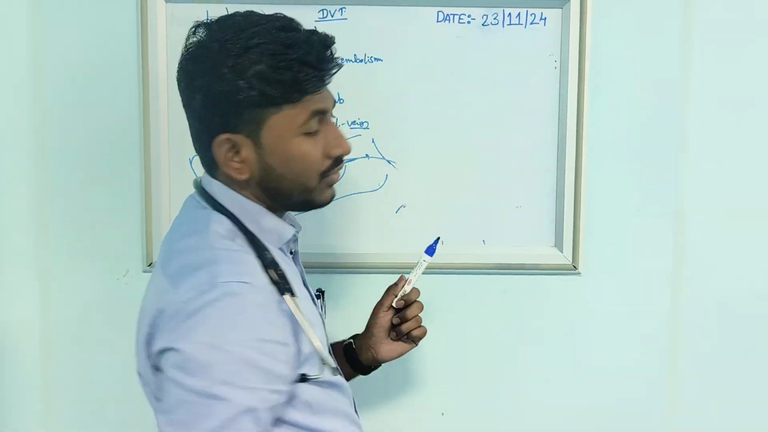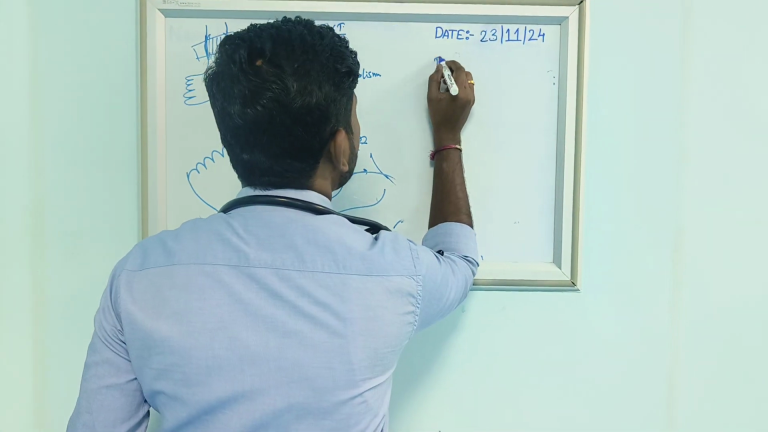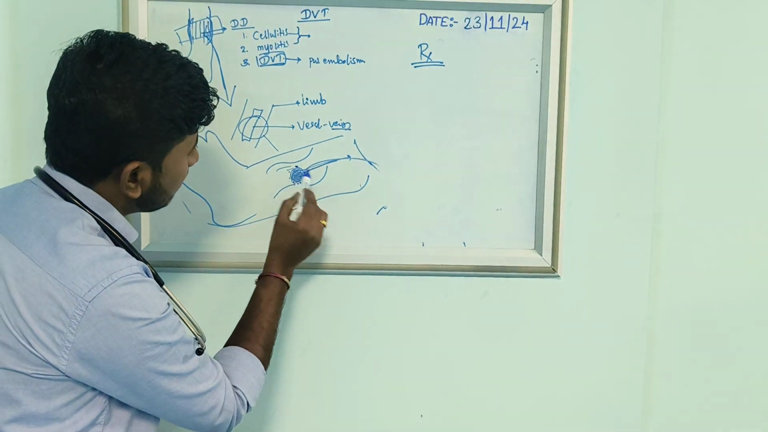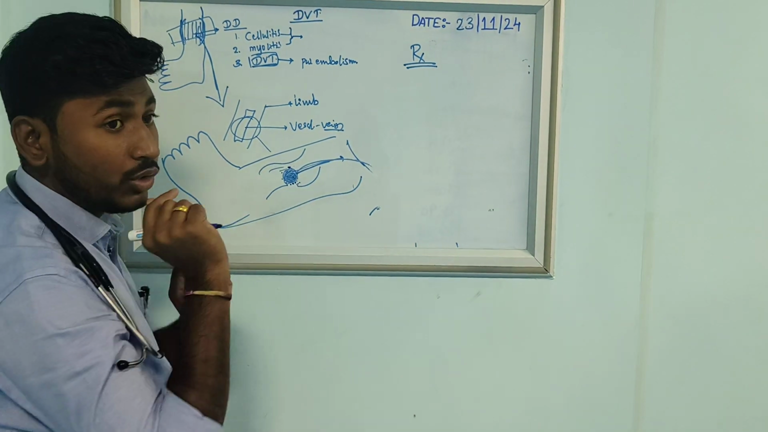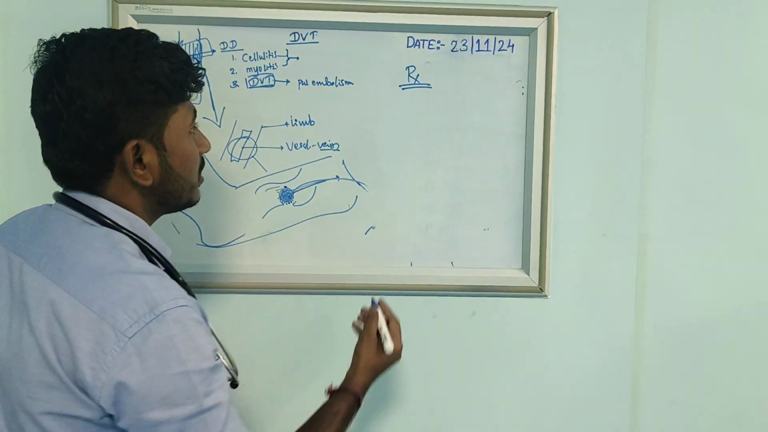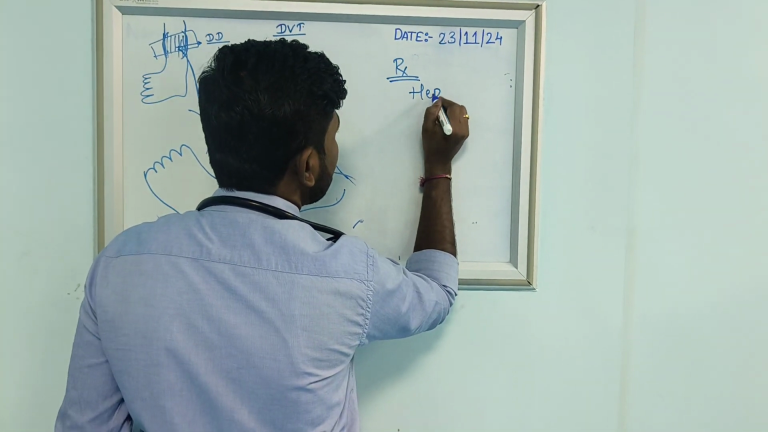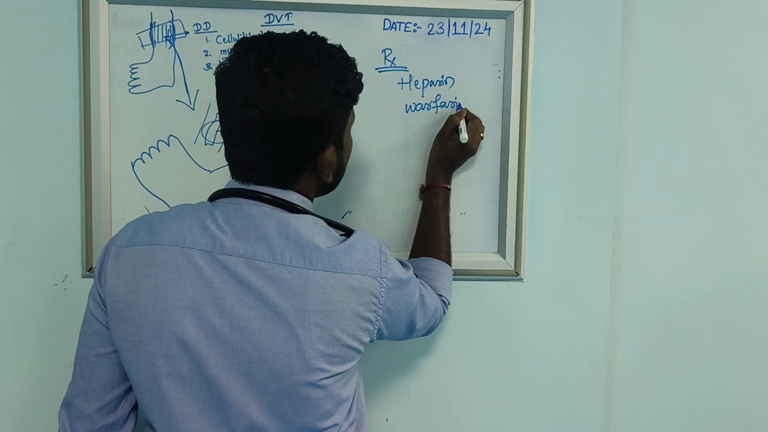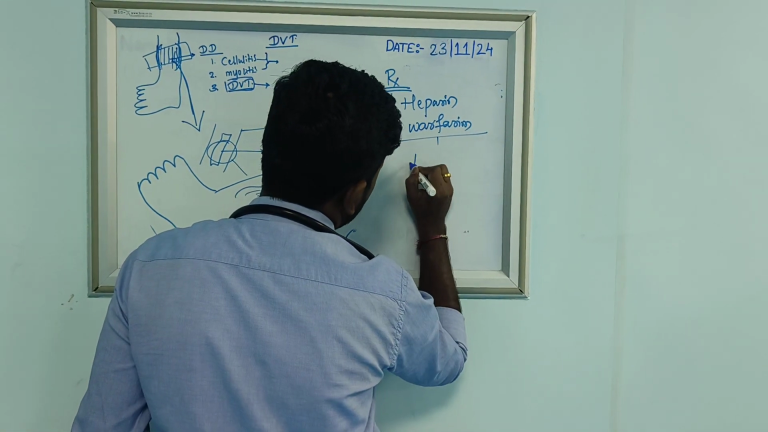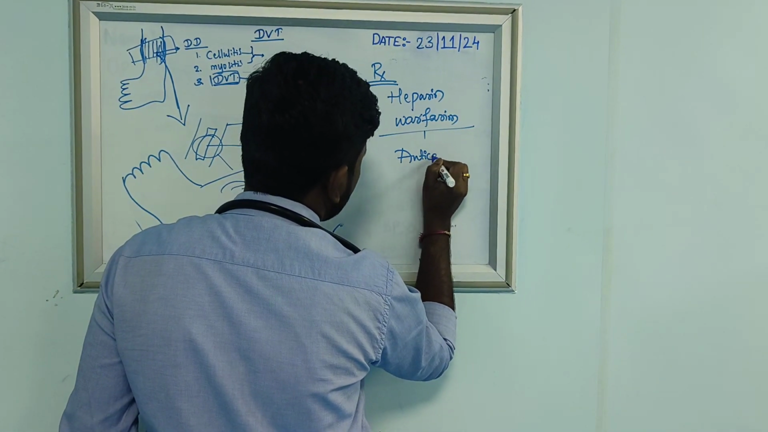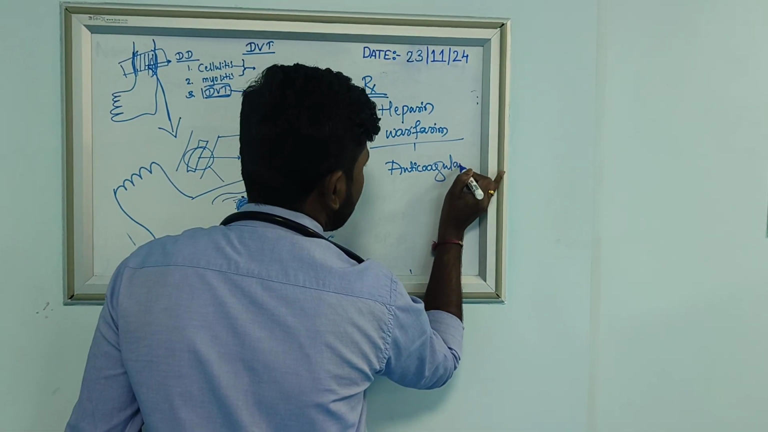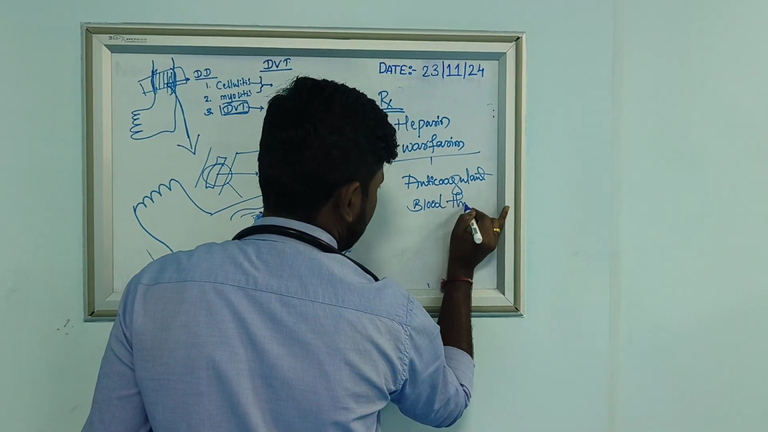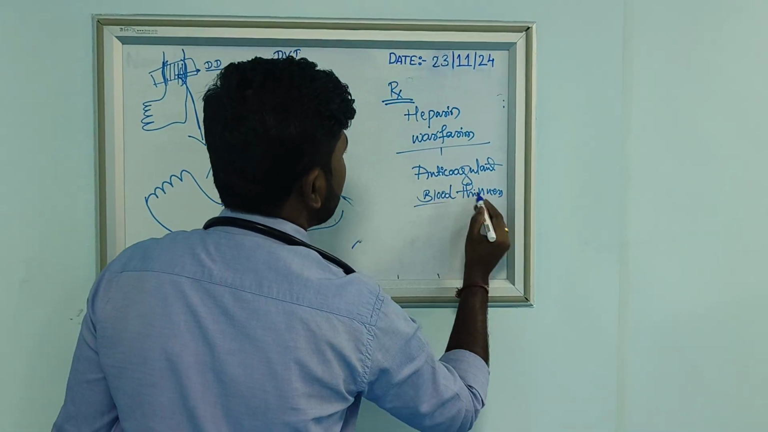What is the treatment? You can see this. There may be a blood clot here, so we have to remove this clot. How to remove it? We have to give blood thinners. There are heparin and warfarin. These two are anticoagulants, nothing but blood thinners.